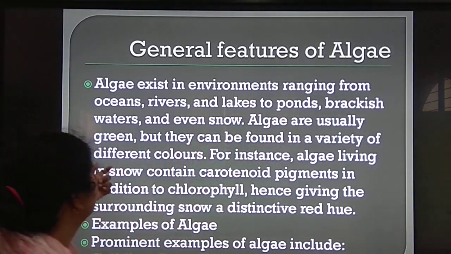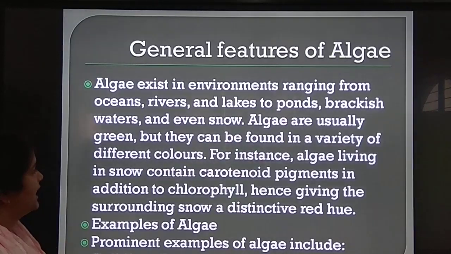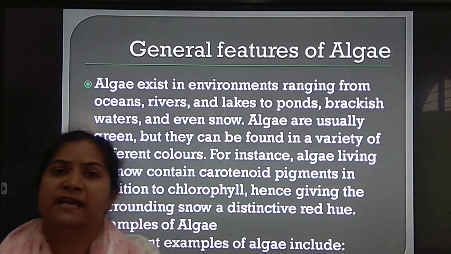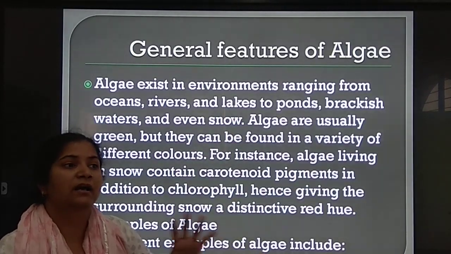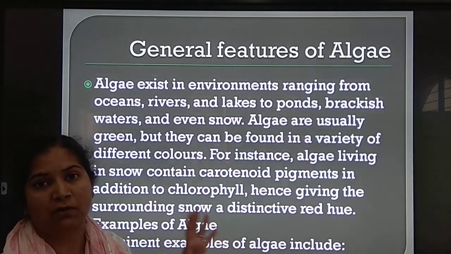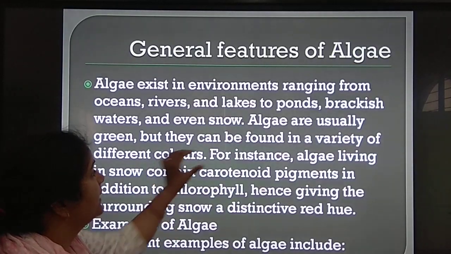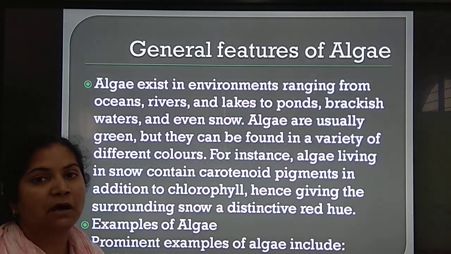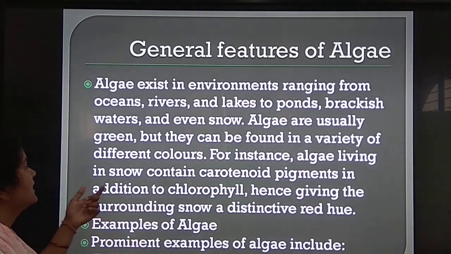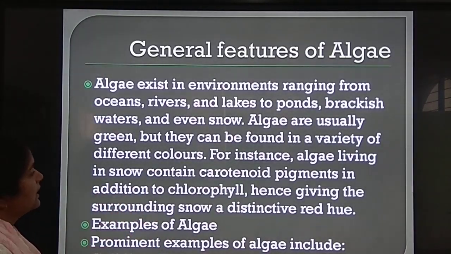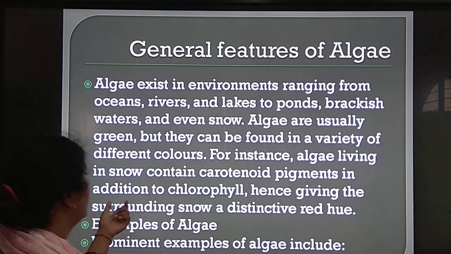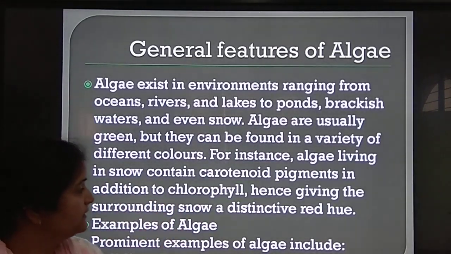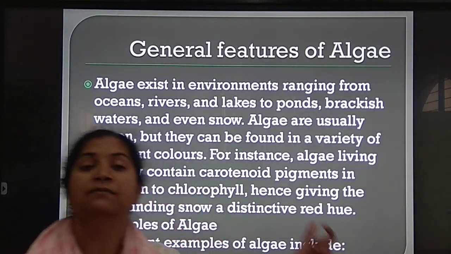Algae are usually green, but they can be found in a variety of different colors. Mostly, what we know is general algae is green color. We can say mass of lower plants. But other kinds of algae or different colors of algae can be found in nature. For instance, algae living in snow contain carotenoid pigments in addition to chlorophyll, hence giving the surrounding snow a distinctive red hue.